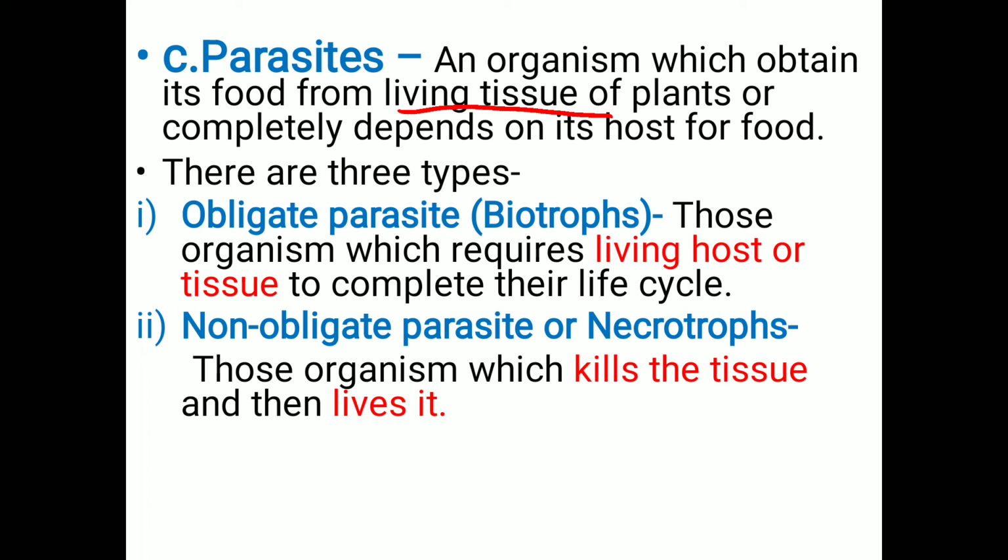First one is obligate parasites, that is called biotrophs. So again same definition, those organisms which require a living host or tissue to complete their life cycle are called obligate parasites. And next one, non-obligate parasite or necrotrophs. Necrotrophs means what? Those fungus or organism which kills the host tissue and lives on it or grows on it, then it is called necrotrophs.